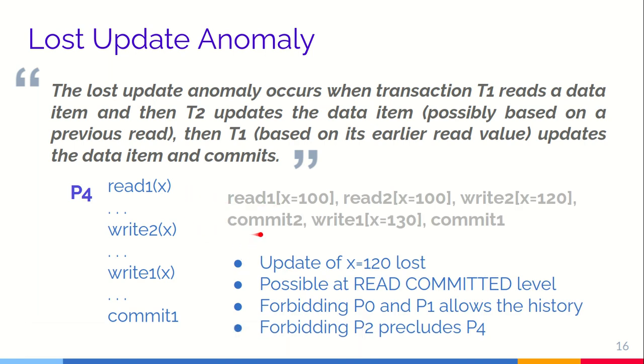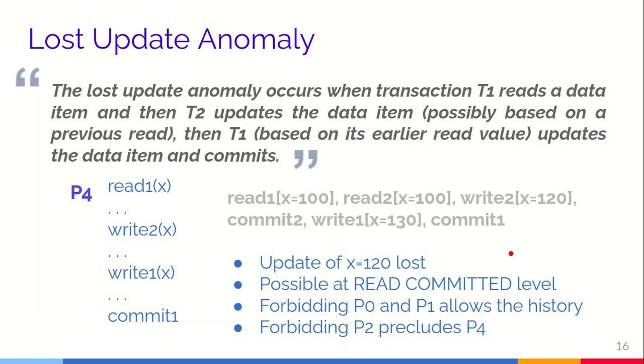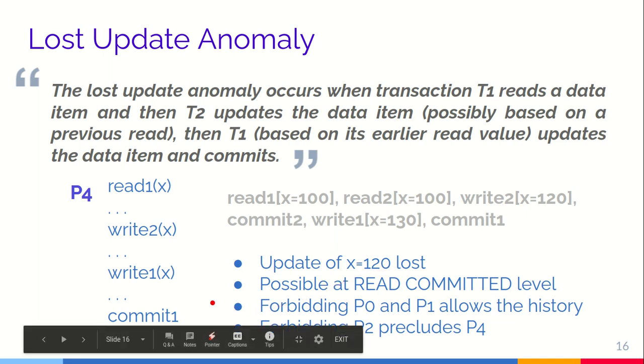So basically a transaction history can be in this way, where transaction 1 reads x as 100, transaction 2 reads x as 100 and then writes x as 120 and commits, and transaction 1 writes x as 130 and then commits. So the update of x equal to 120 is completely lost. T2 won't be able to know that it has written x as 120, but it is showing x as 130. So this is possible at the read committed level, and forbidding P0, that is the dirty write, and P1, that is the dirty read, allows the history, and forbidding P2 also precludes P4.